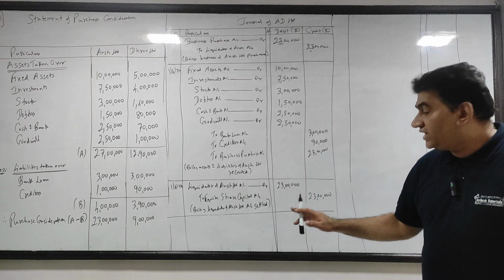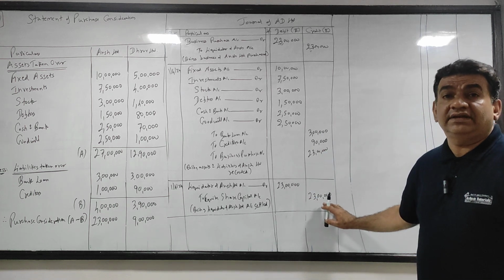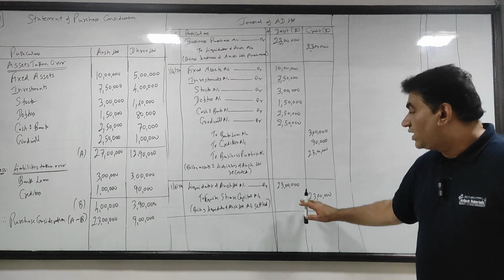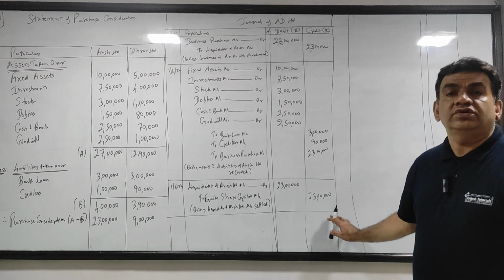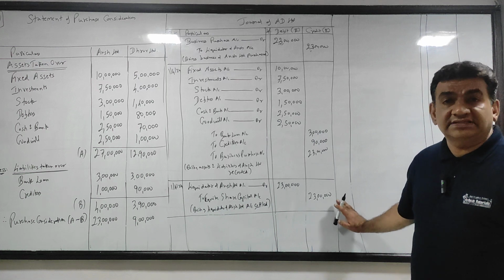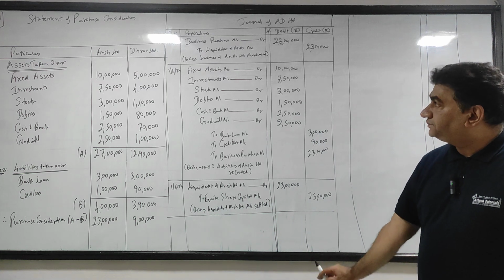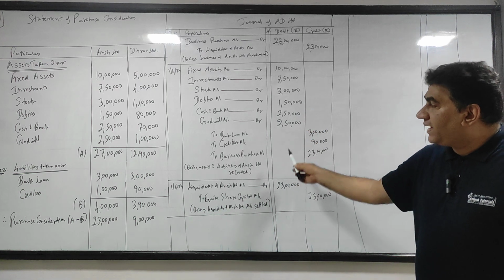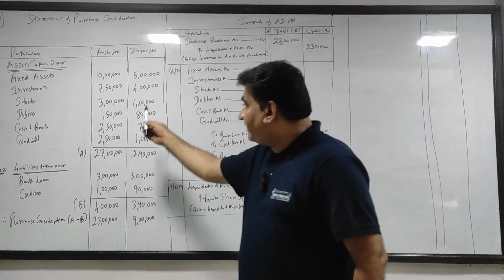Suppose there was preference share, I would have credited preference share capital. If there was cash, I would have credited cash back also. But here discharge is in the form of equity share. I have kept it very basic. Got it guys? Now look, these three entries are passed for Ansh Limited at these values.